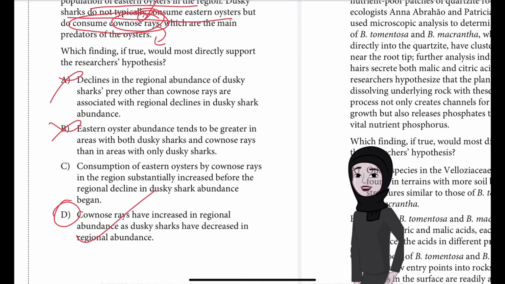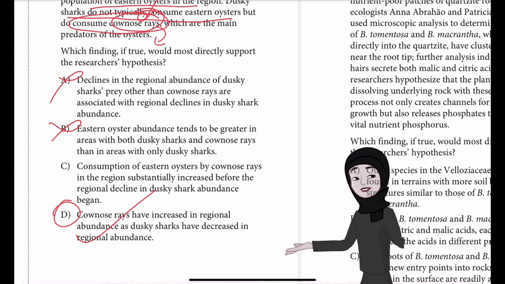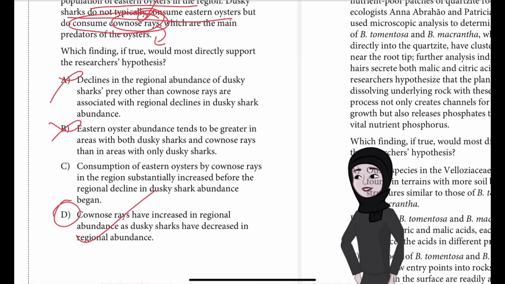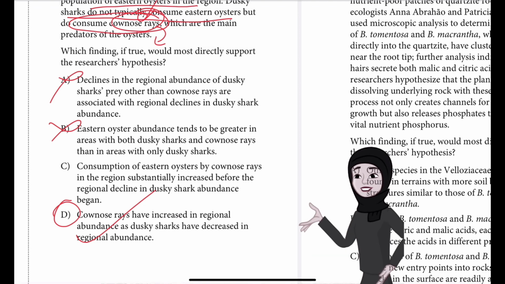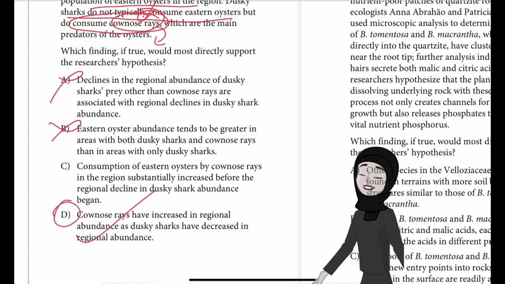Choice B is incorrect because a finding that eastern oyster abundance tends to be greater when dusky sharks and cownose rays are present than when only dusky sharks are present wouldn't support the researchers' hypothesis that a decline in dusky sharks has led to a decline in eastern oysters in the region. The text indicates that the sharks prey on the rays, which are the main predators of the oysters.